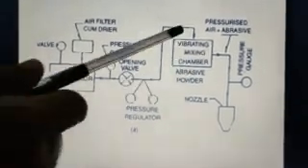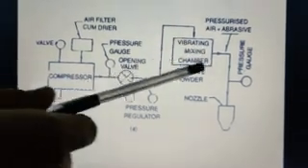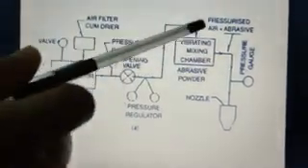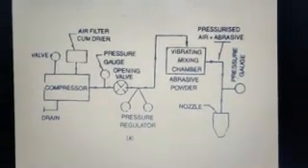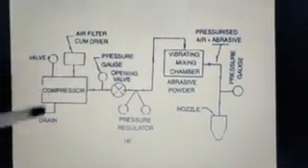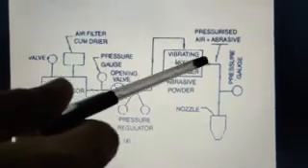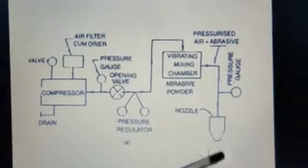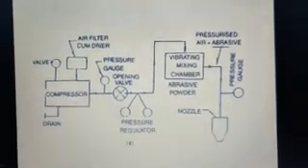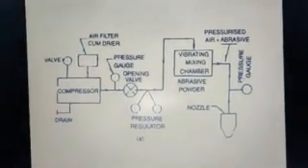Then the compressed gas goes into the vibrating mixing chamber where abrasive powder is introduced into the stream of compressed gas, and then the pressurized gas along with the abrasive particles passes through the nozzle, which is usually made of sapphire or tungsten carbide.